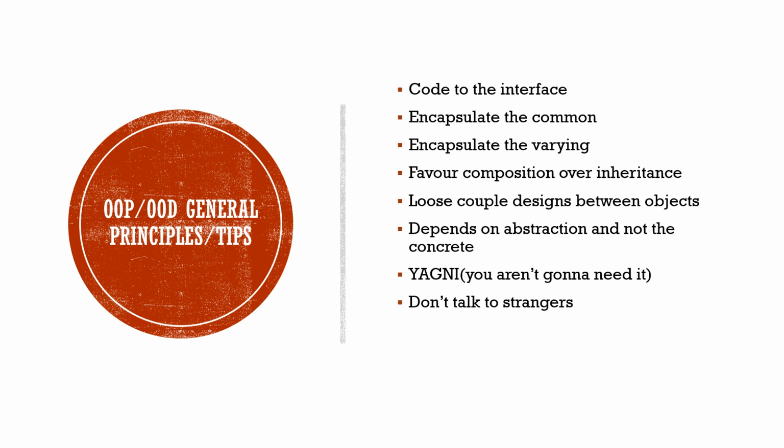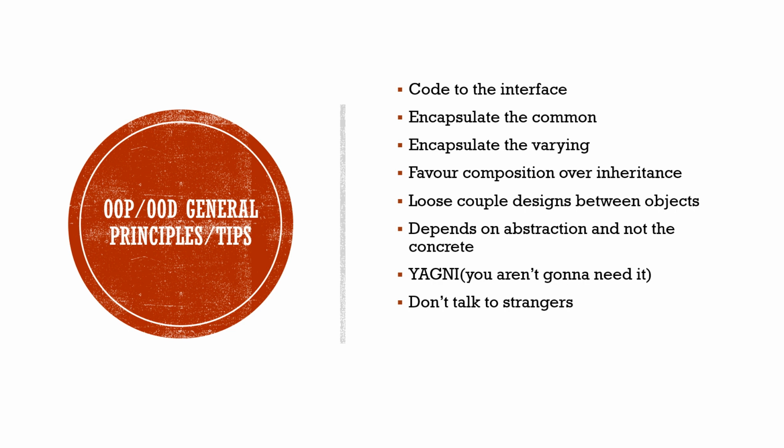So that piece of functionality varies, but it has the same structure, and we should encapsulate it into a new class. Favor composition over inheritance, because inheritance has stronger coupling than composition. Loose coupled design between objects. Yeah, this is like the code to the interface principle, but it focuses more on the importance of loose coupling between objects instead of depending on a very specific class.